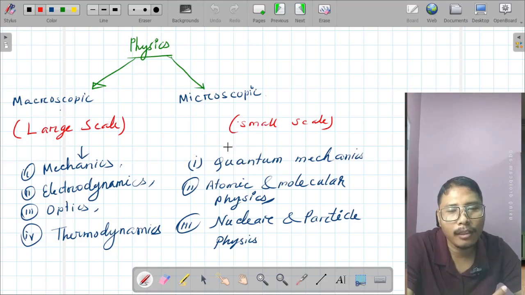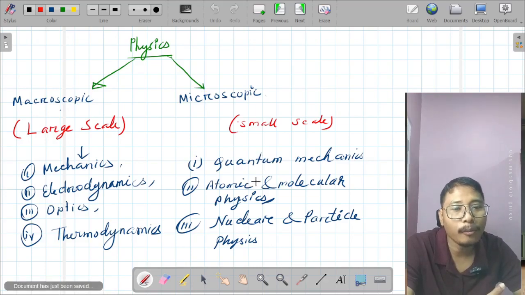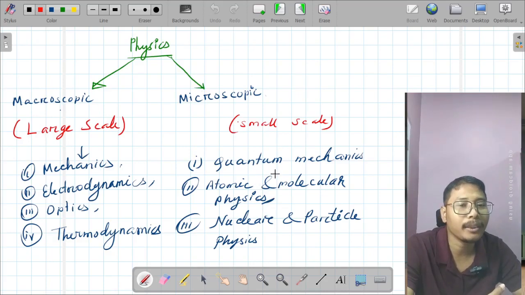And in macroscopic range, some topics are included. Those are mechanics, electrodynamics, optics, thermodynamics. And in microscopic range, what topics or subjects we get? Those are quantum mechanics, atomic and molecular physics, nuclear and particle physics. Those are within microscopic range.